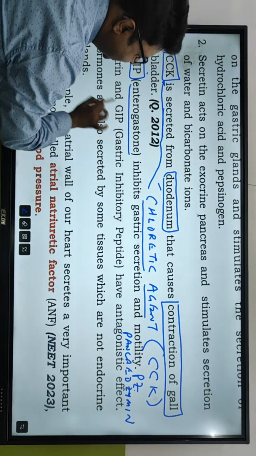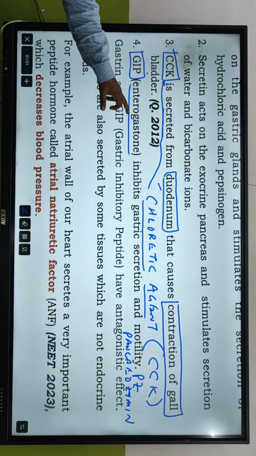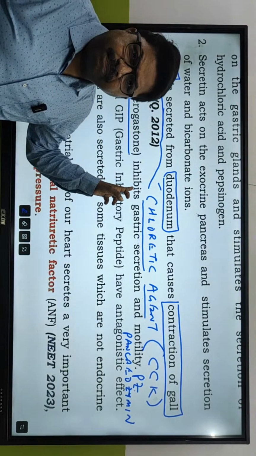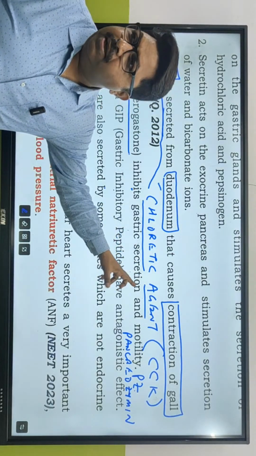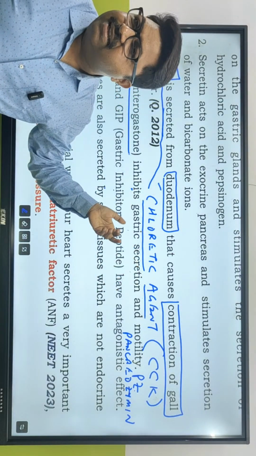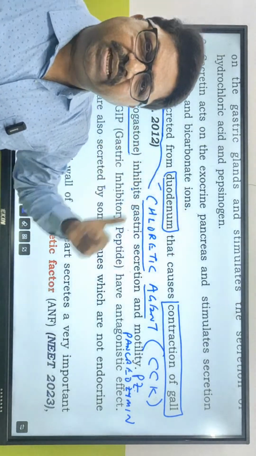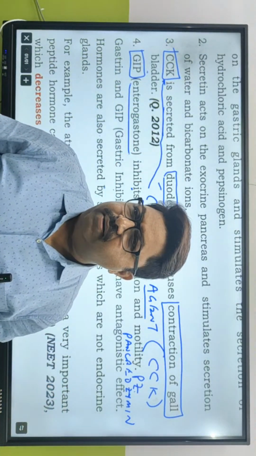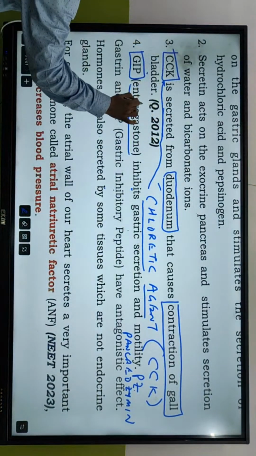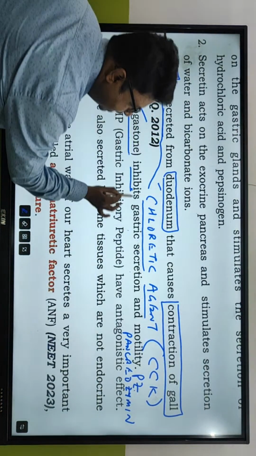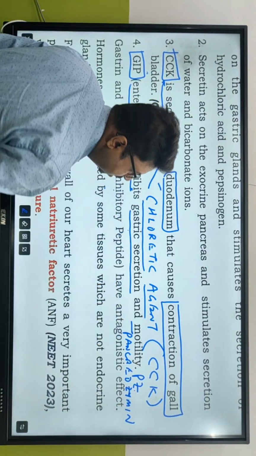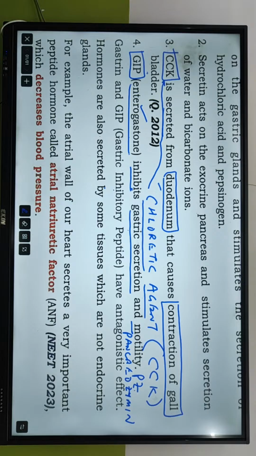GIP, enterogastrone, is very, very important. Now, enterogastrone inhibits gastric secretion and motility. It's a negative hormone, an inhibitory hormone, which we call GIP, gastric inhibitory peptide. One of the GIPs is enterogastrone, which inhibits the gastric secretion and motility of the stomach. Is this clear? Any issues?